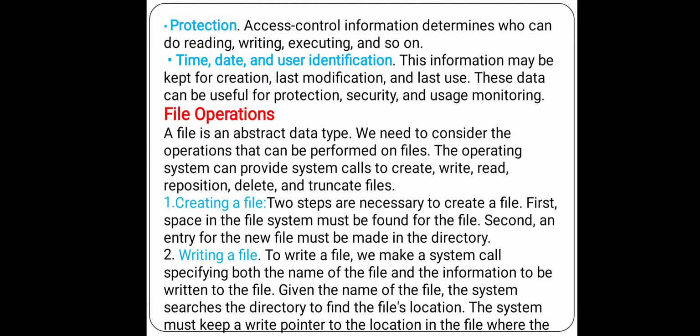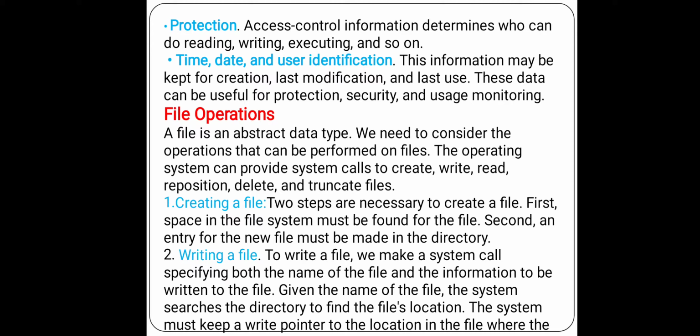Given the name of the file, the system searches the directory to find the file's location. So whenever you give the name of the file, it checks where the file is located in the directory.